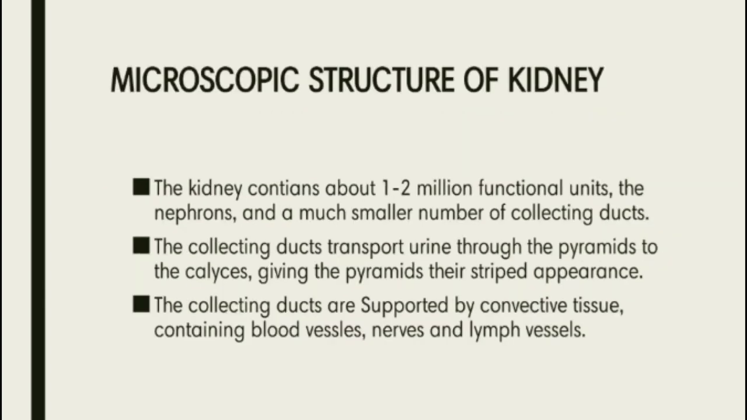Microscopic structure of the kidney. The kidney contains about 1 to 2 million functional units, the nephrons, and a much smaller number of collecting ducts. The collecting ducts transport urine through the pyramids to the calyx, giving the pyramids their striped appearance. The collecting ducts are supported by connective tissue containing blood vessels, nerves, and lymph vessels.